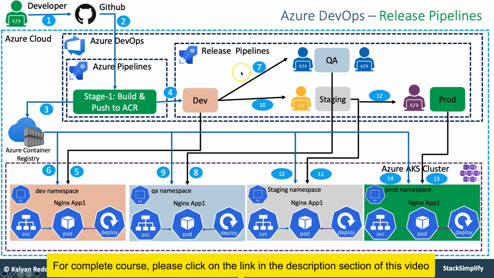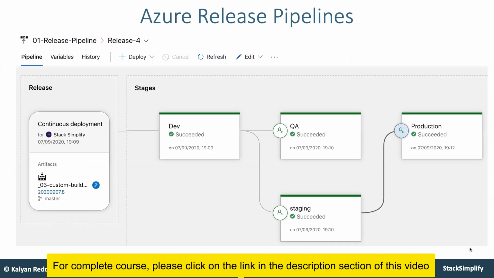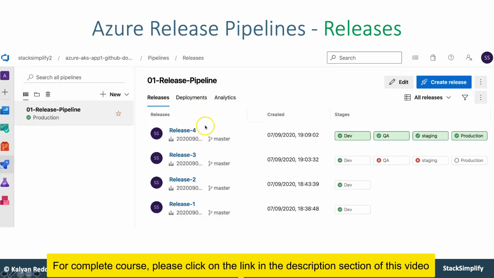And from there, you will have these release pipelines deploying your application to the dev environment, which is nothing but the dev namespace. And after approval, again, you will deploy to the QA namespace, after approval to the staging namespace, and then the production namespace. Instead of using multiple clusters, to save the cost we have used multiple namespaces with a single cluster and then implemented the release pipelines here. Okay, so this one you are going to do in a detailed manner. After the implementation, it is going to look like this. Whatever pipeline you are going to build, dev, QA, staging, and then production, it is going to look like this. So these are the releases you are going to implement in the release pipeline.